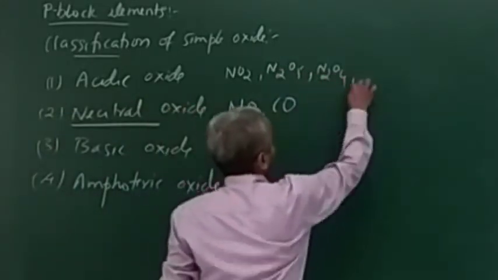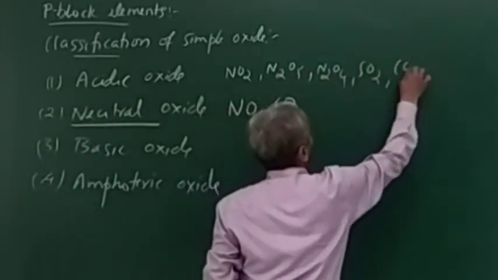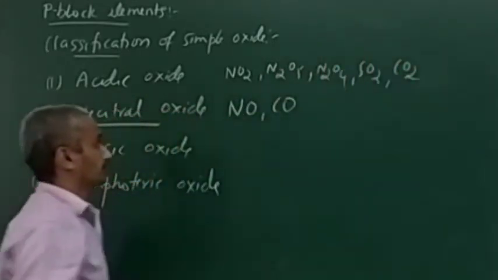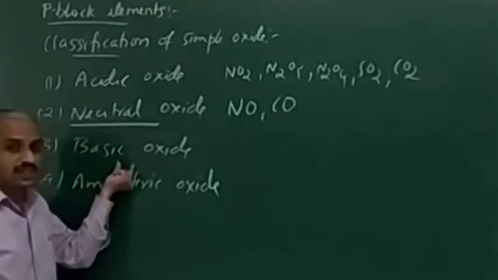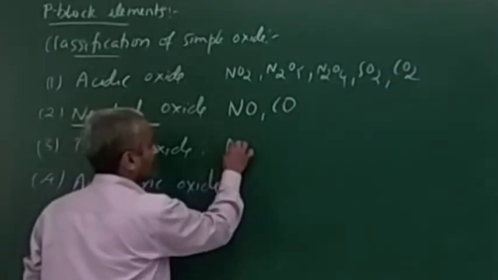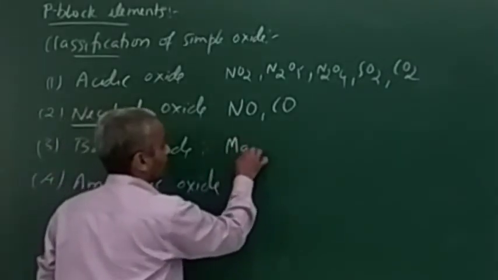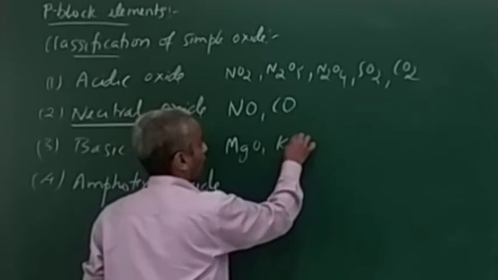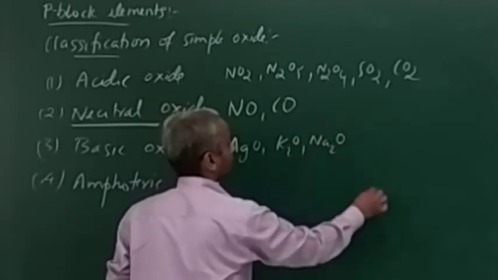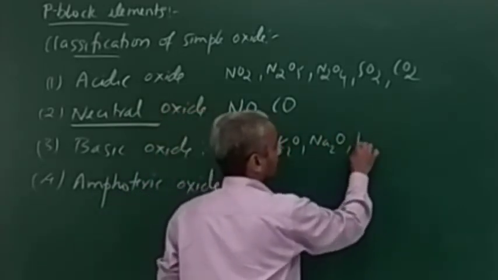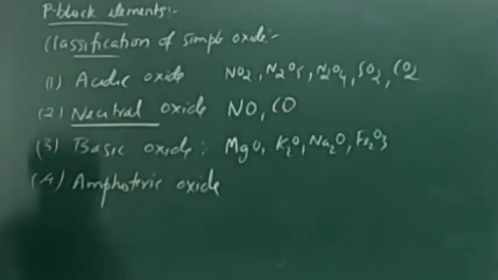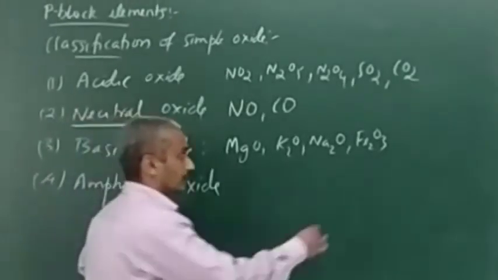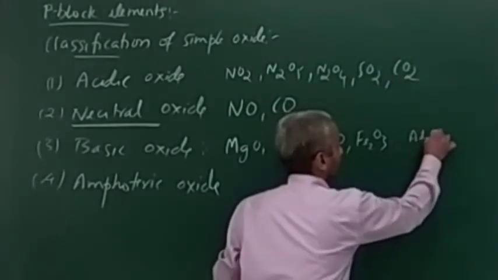Now what else? SO2 is acidic in nature, carbon dioxide is also acidic in nature. Now, which will form the basic oxide? Usually metal oxides like MgO, K2O, Na2O, then Fe2O3. They are basic oxides. But again, there is Al2O3.